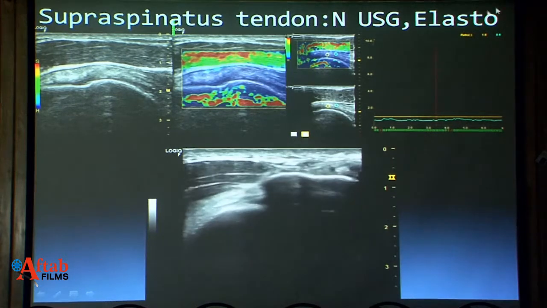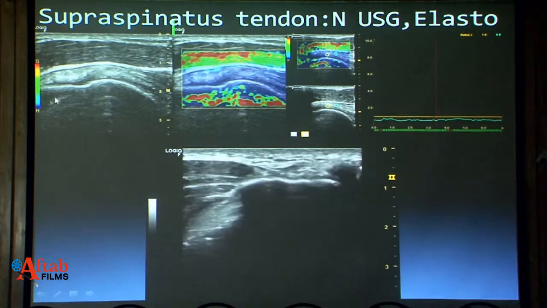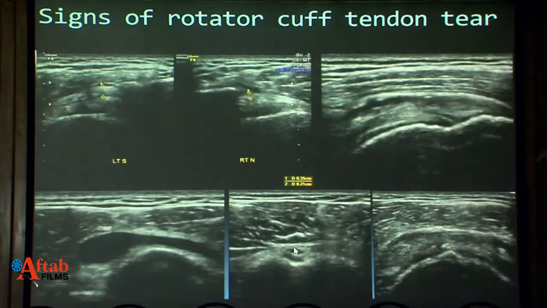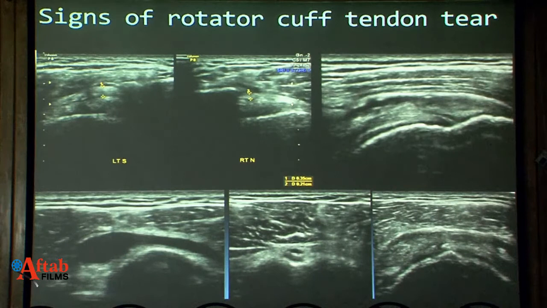This is a normal supraspinatus tendon, how it looks. It looks relatively harder, homogeneous, with no red areas or very few green areas, and there is no evidence of any degeneration, as we saw in the earlier picture. There is a history of trauma to this patient, and you can see that there is a malunited fracture of the greater tuberosity, which is impinging on the supraspinatus tendon, leading to tendinopathy. And we can see a step-off here. This has been covered. I'll just skip this part.